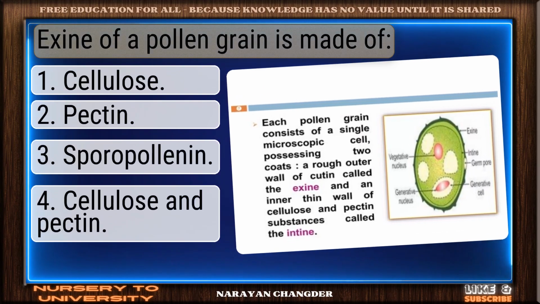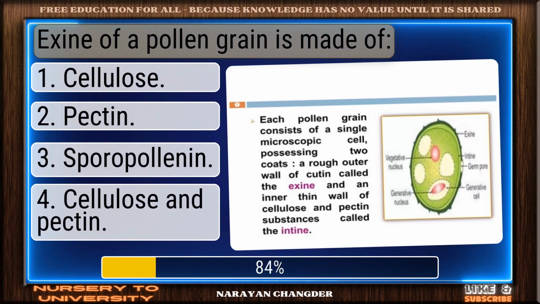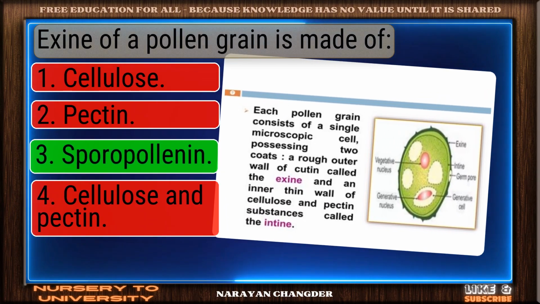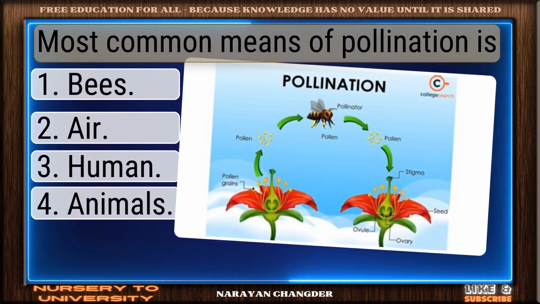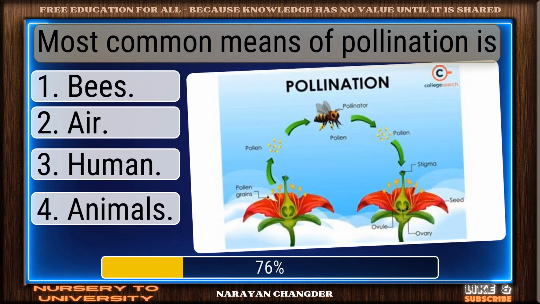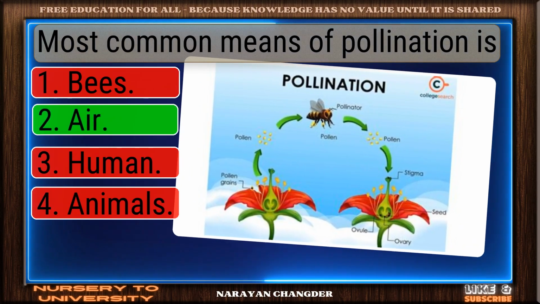Question number 138. Exine of a pollen grain is made of. Bravo. Sporopollenin is the answer. Question number 139. Most common means of pollination is. Smart move. Air is an accurate answer.